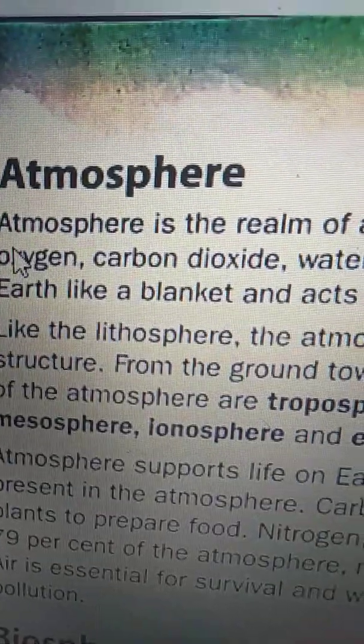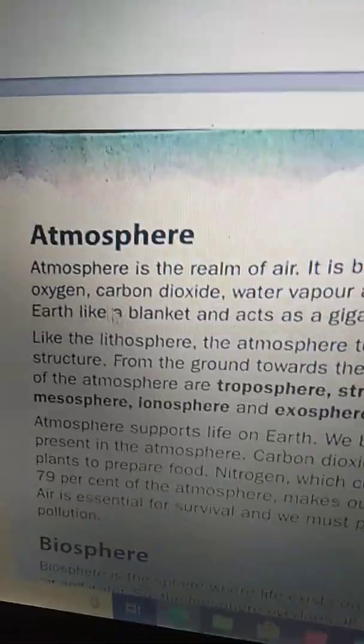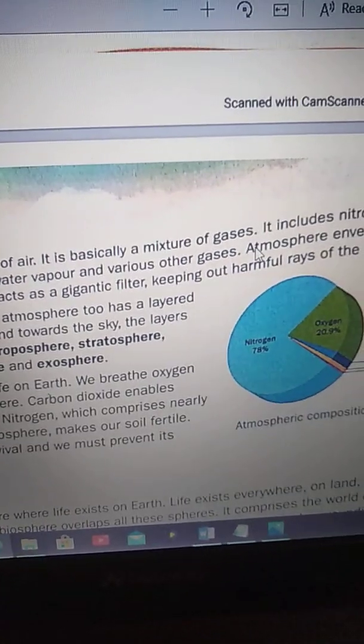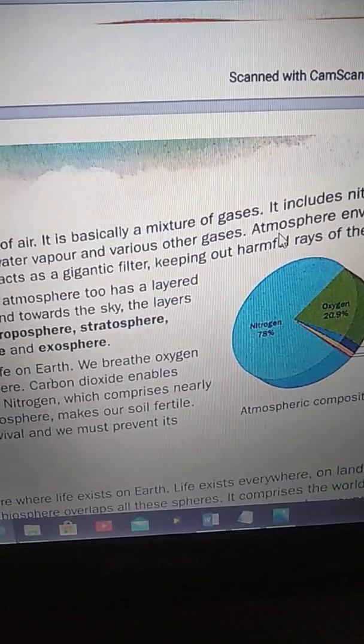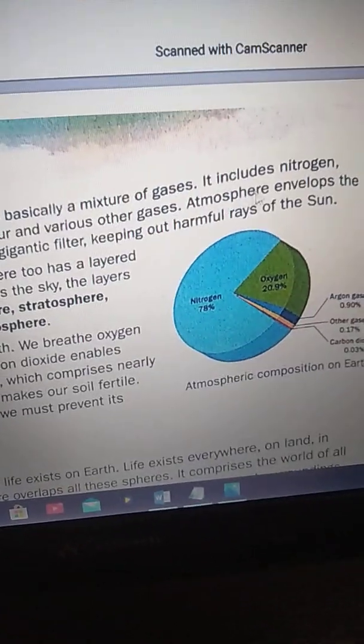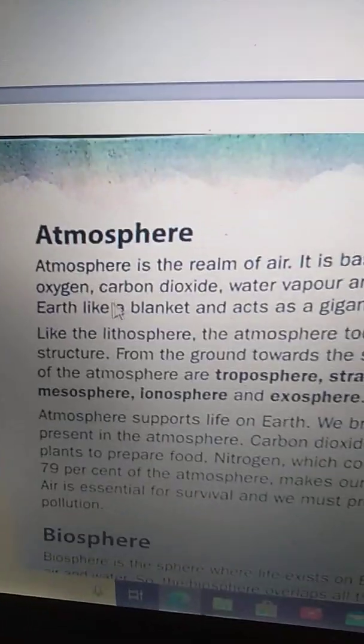And next, see, the atmosphere. Atmosphere is a realm of earth. Atmosphere is nothing but air. It is basically a mixture of gases. It includes nitrogen, oxygen, carbon dioxide, water vapor and various other gases.